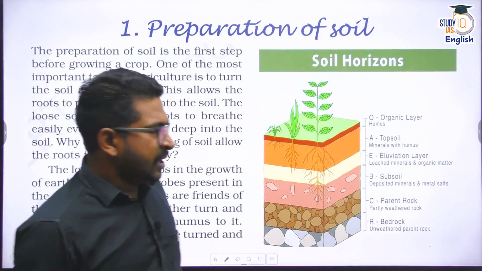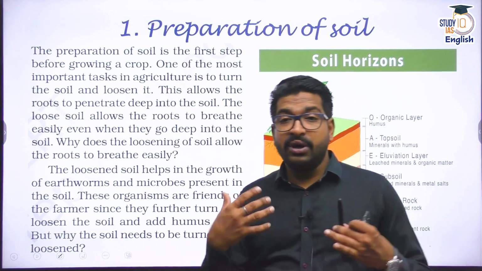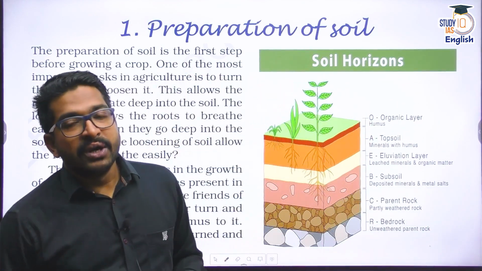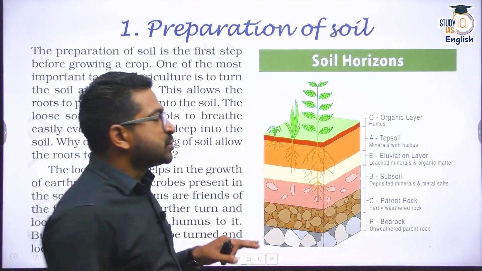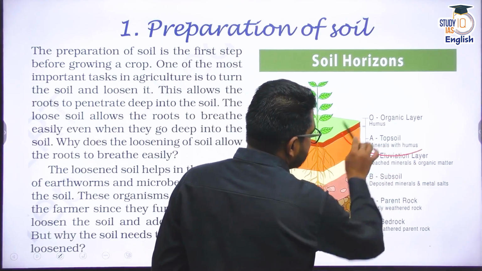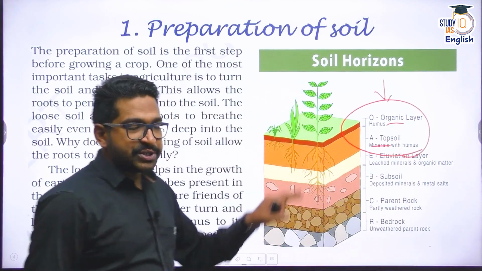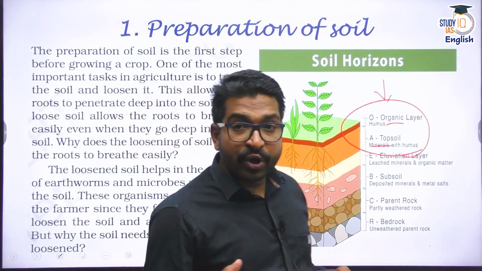The first step, preparation of the soil. Now, why do we need to prepare the soil? In our previous NCERT discussions, we have spoken about the soil profile. And I told you most of the fertility of the soil is in these two layers, the O layer and the A layer. That means organic layer and the topsoil, because they contain the fertile material which is needed for crop production.